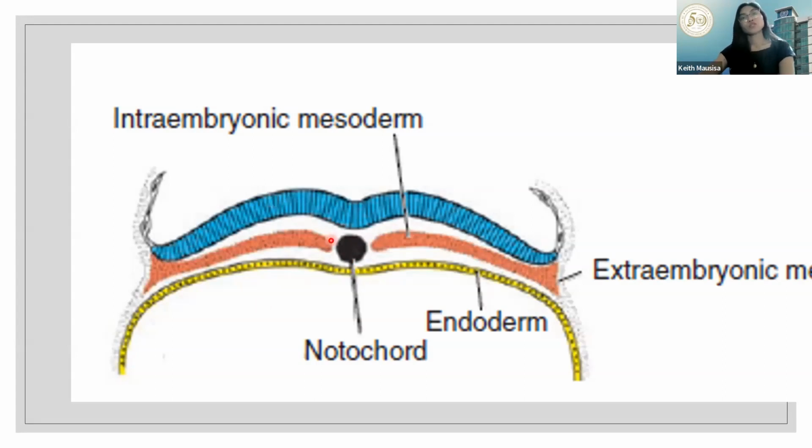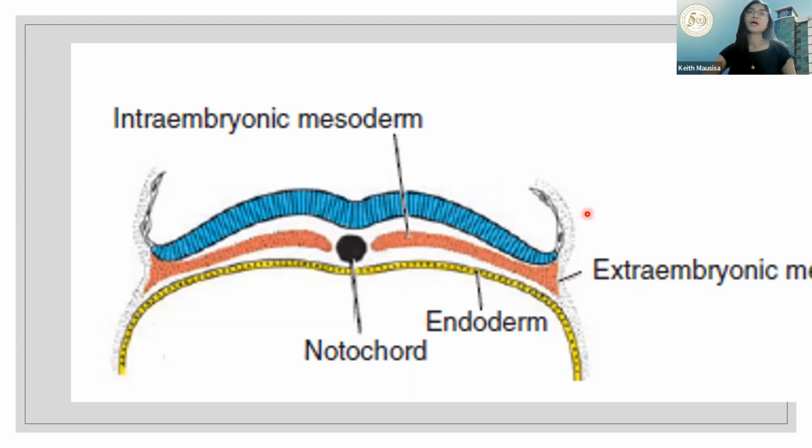Okay? If we look at this, it is like a transverse view. We are just looking from above. Okay? This is the transverse view. This is how it looks like.